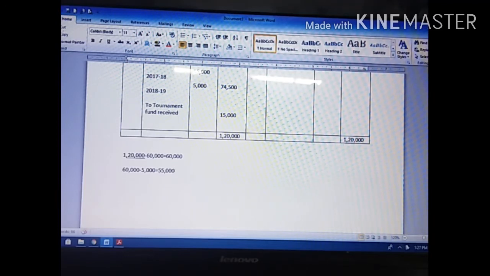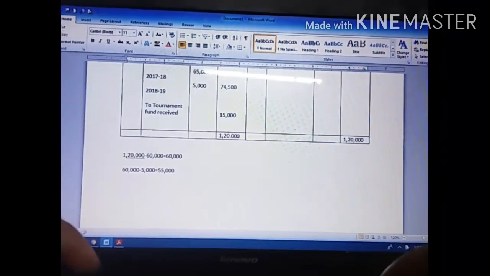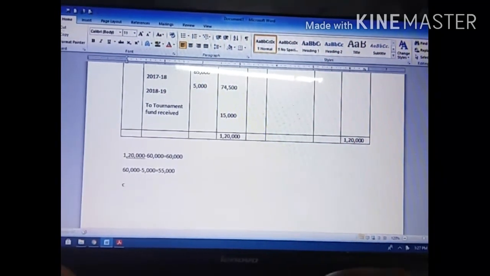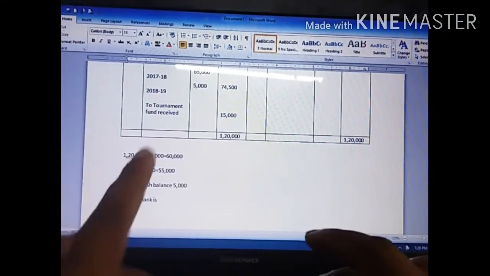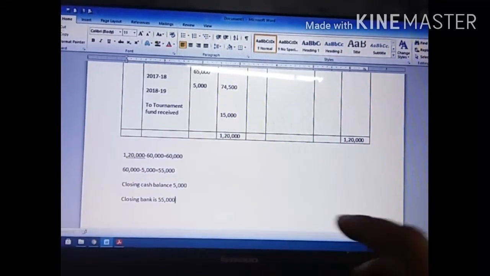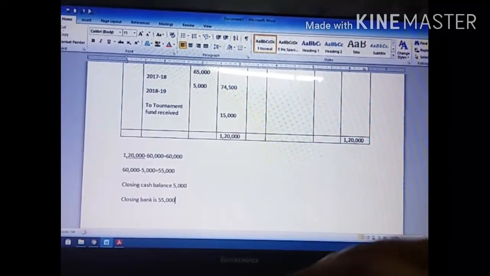So now we are getting a closing balance of 55,000. So the closing cash balance is 5,000 and the closing bank balance is 55,000. If you add these two things, you will get 60,000.